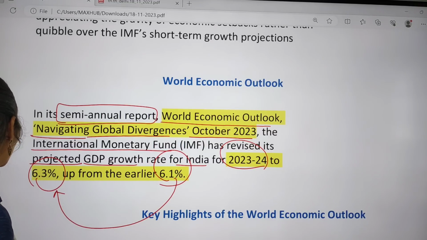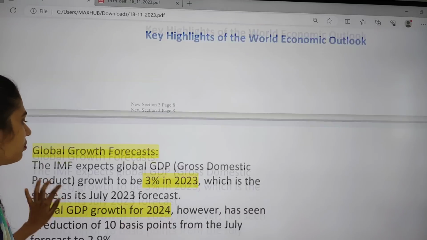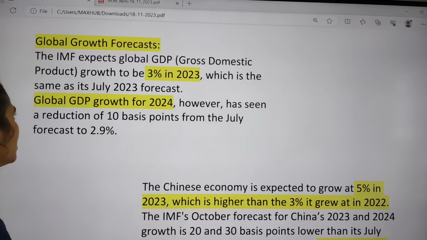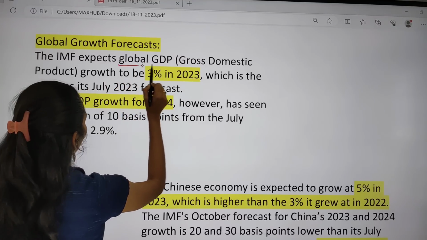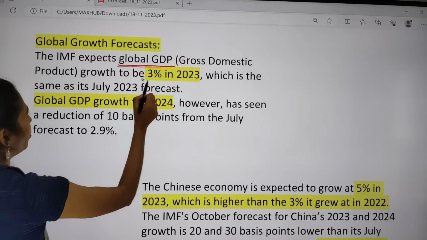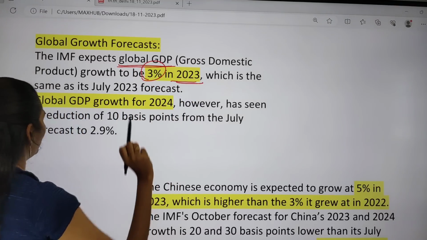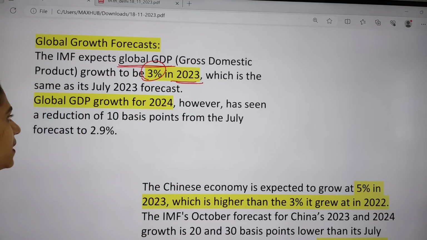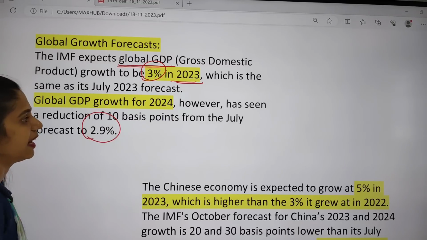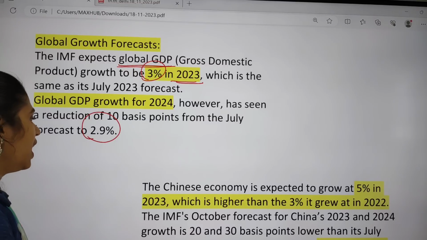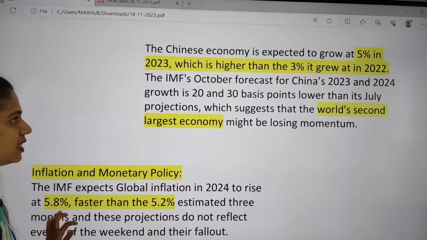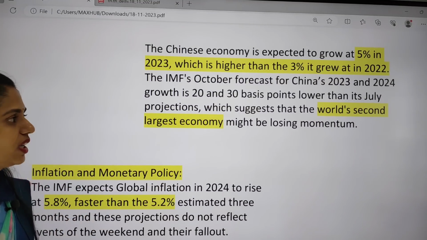So what are the key highlights of this report? First, it talks about the global growth forecast. The IMF expects that global GDP, that is global gross domestic product, will grow by 3% in 2023, and global GDP growth in 2024 will be around 2.9%, which is less. And the Chinese economy is expected to grow at 5% in 2023 and 3% in 2022.